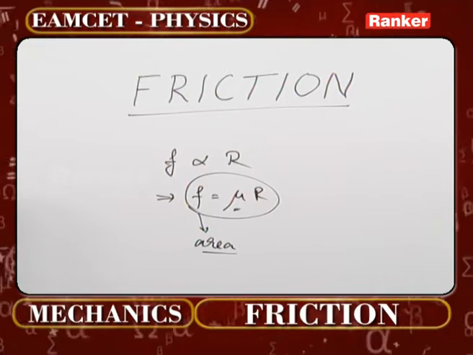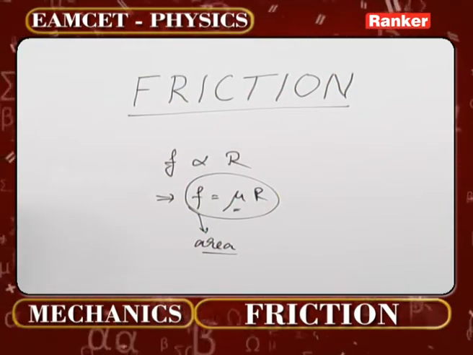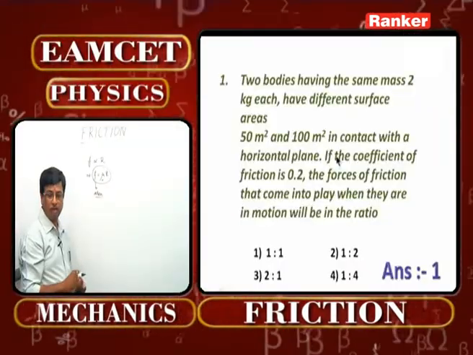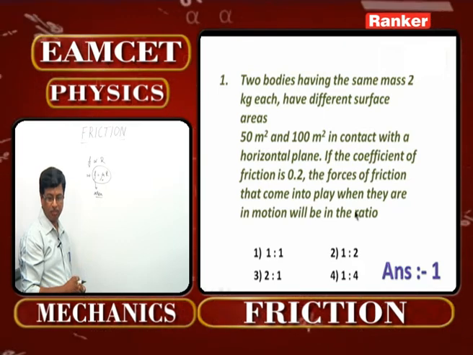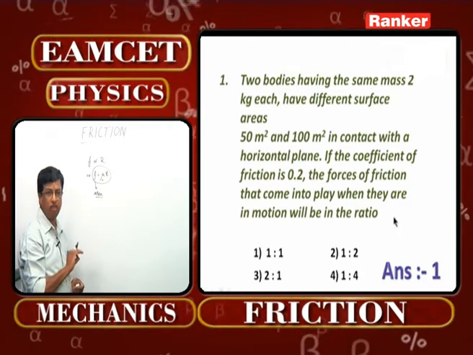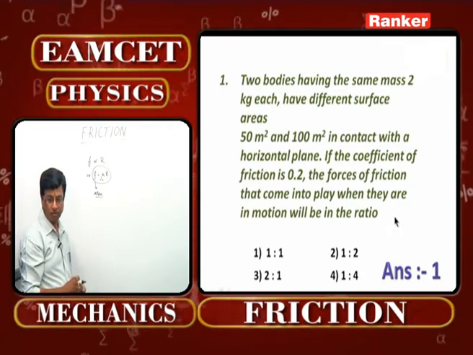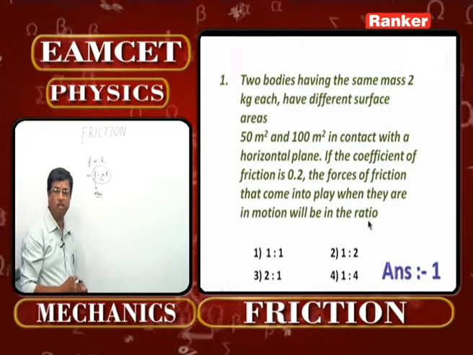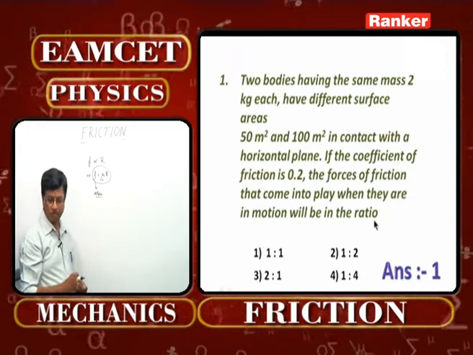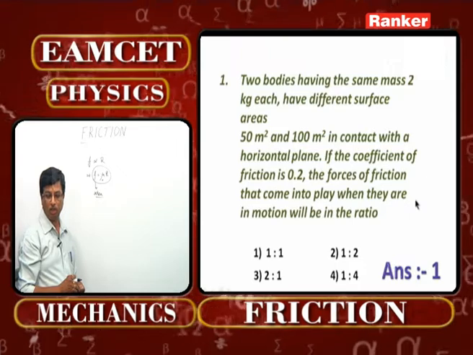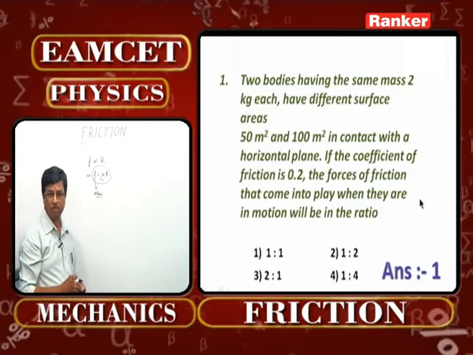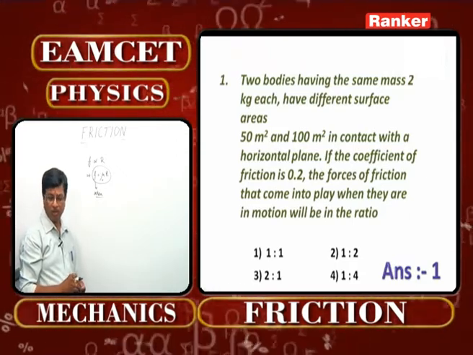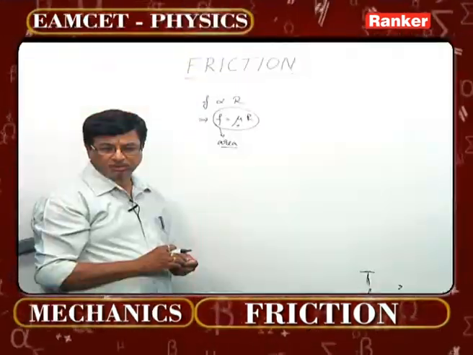When their masses are the same, their weights are also going to be equal. The normal reaction acting on the bodies will definitely be the same. Therefore, there will not be any change as far as the force of friction is concerned. Therefore, you can understand that the force is going to be the same. 1:1 will be the result. The option is going to be the first one. Let us now take up the second problem.